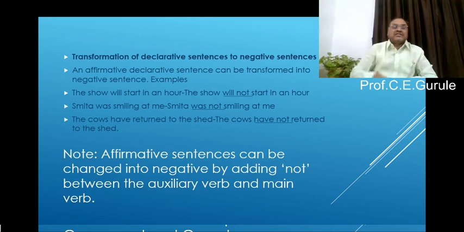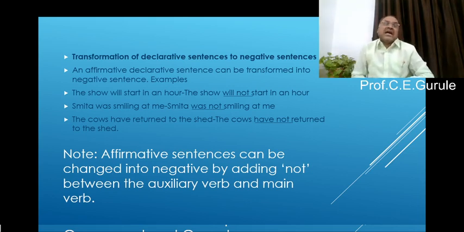See, this is have not. I think that if you are very good at basic grammar, if you know exactly what an auxiliary or helping verb is, you will come to know that to form a negative sentence, we take the help of an auxiliary verb or helping verb. That is how negative sentences are formed. Now what is important?